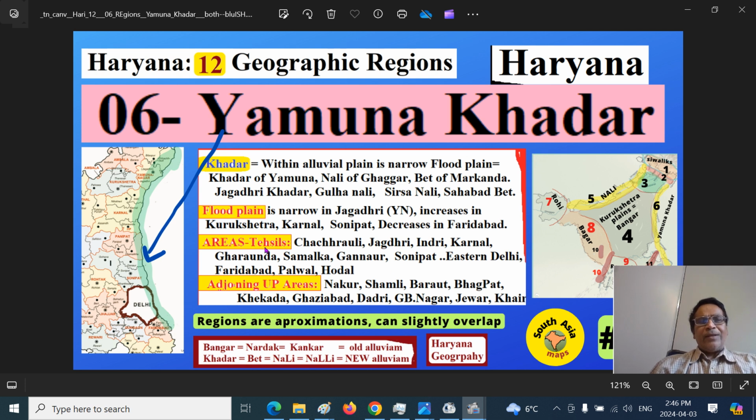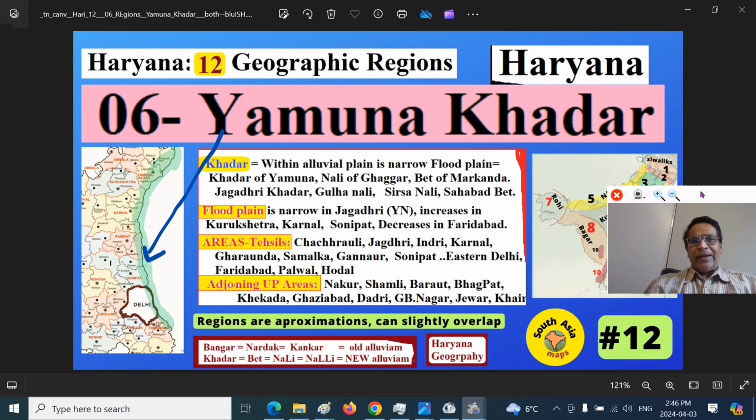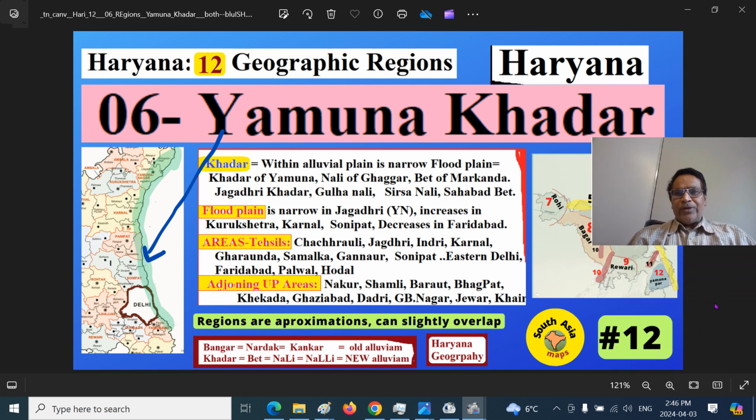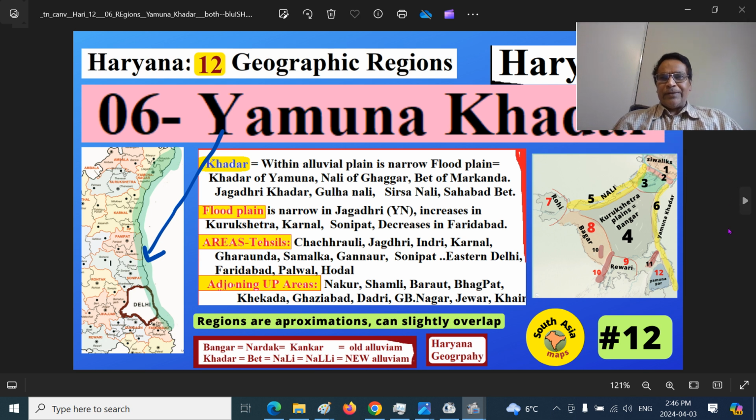What are the areas and tehsils I covered in this region? I will show the map, and you will get a broader idea. Here I am just reading out: Chachhrauli, Jagadhri and Indri in the Karnal region, and Garonda, Samalkha and Gannaur in the Sonepat region, and of course the Union Territory, eastern Delhi urban area, some parts of Faridabad, Palwal and Hodal.